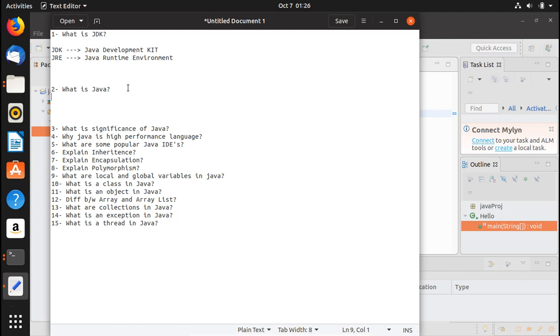If you read Java code, it's near to human language, right? The computer language is zeros and ones, binary. Low-level languages are near to computer language, binary, and are quite difficult for humans to understand.